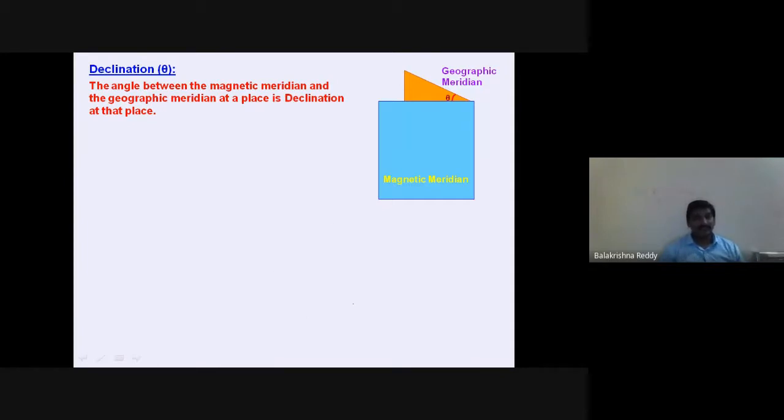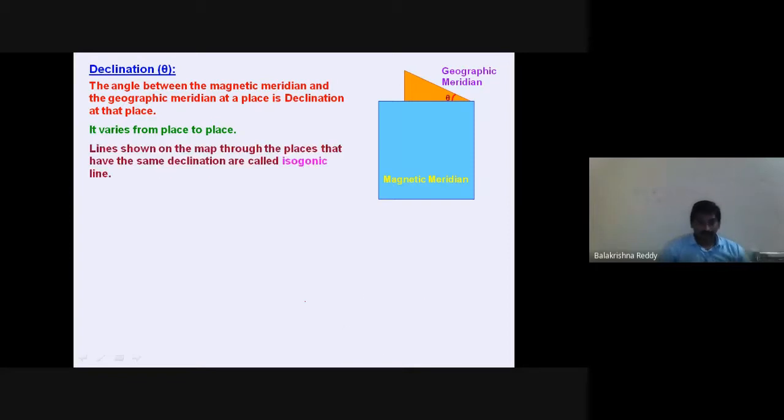What is that? Declination at that place. It changes from place to place. The declination changes from place to place, obviously. Now, here you can see some lines shown on the map through places that have the same declination, called isogonic lines. For example, anywhere it will not show a change in the declination, that we call an isogonic line.